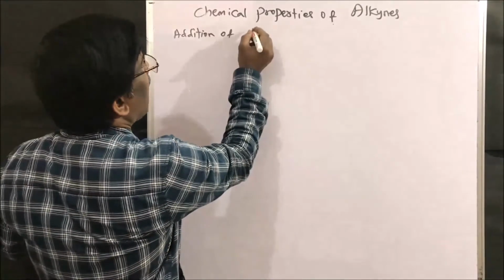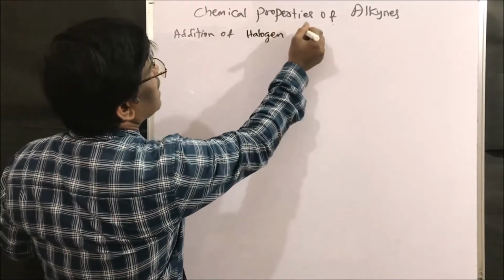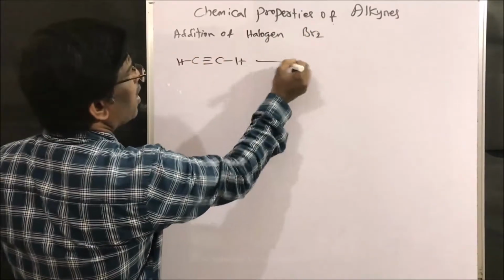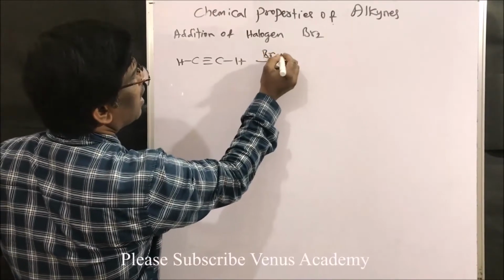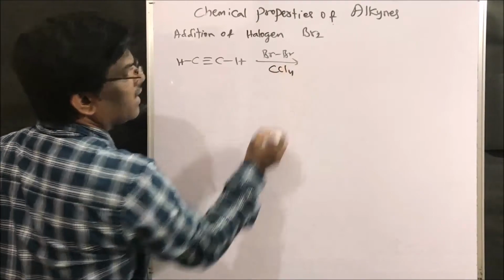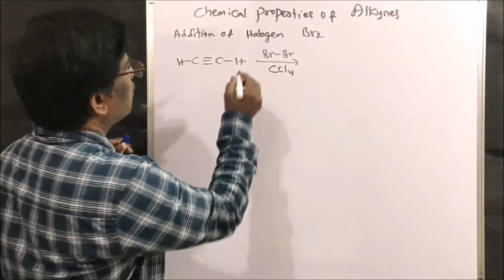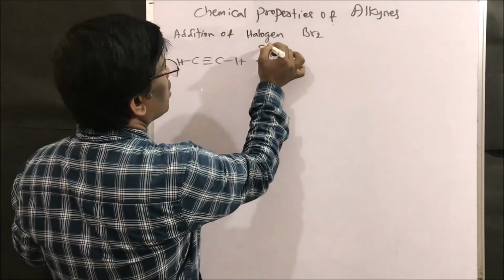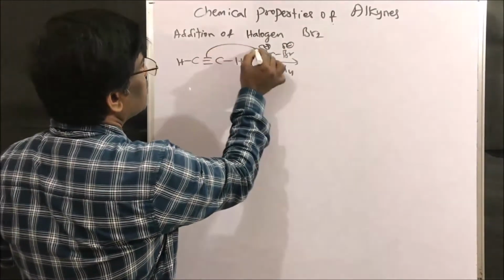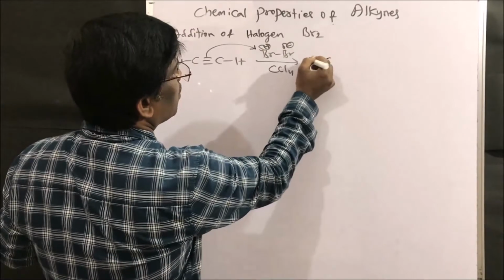Addition of halogen. So let us take bromine. So I am taking acetylene. Upon bromination, Br-Br, I can write like this. Usually we will take it in CCl4. So what is going to happen? It can have partial positive and partial negative, right? So it is going to give this compound.